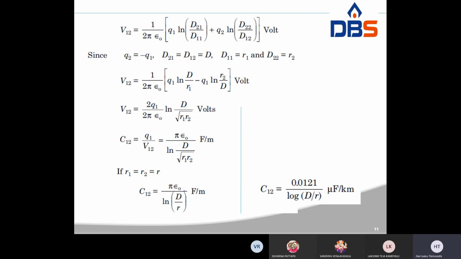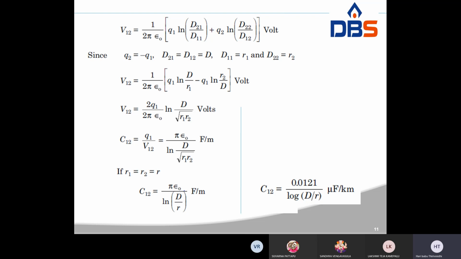Like that you have determined the capacitance to neutral also. Generally, this equation C12 equal to pi epsilon naught by ln d by r gives the capacitance between any two conductors. And then suppose we have to determine the neutral point between them: since the potential of the midpoint between conductors is 0, the potential difference between the conductors and the ground or neutral is half of the potential between the conductors.